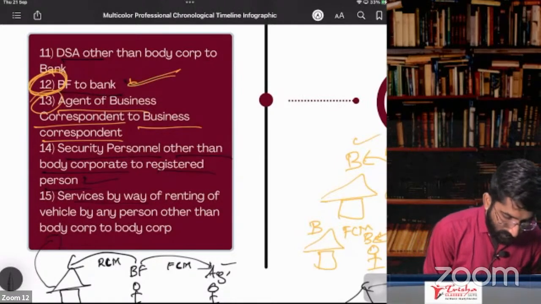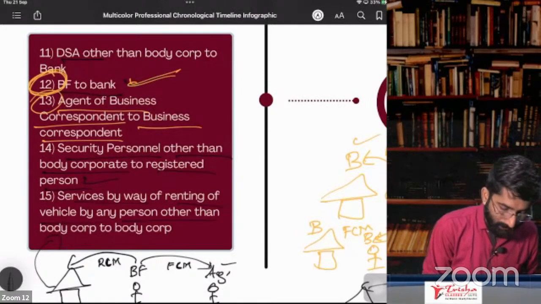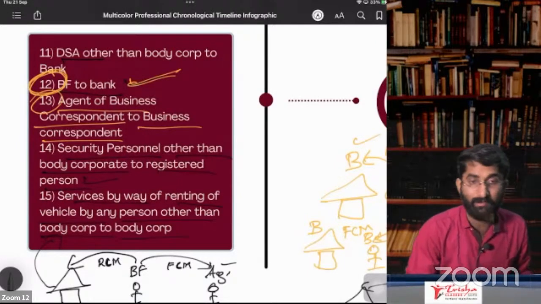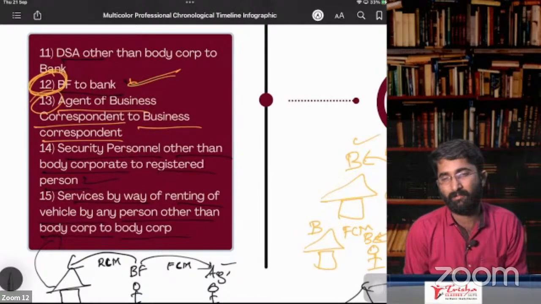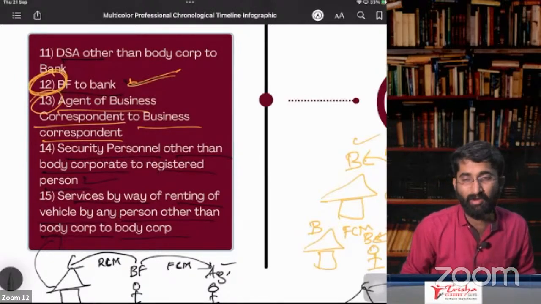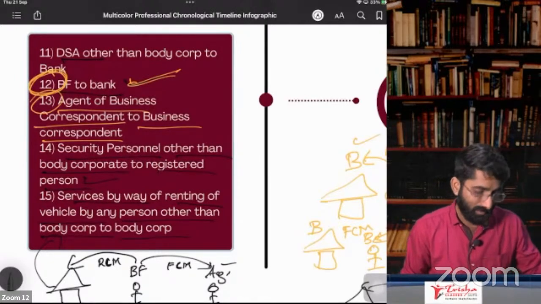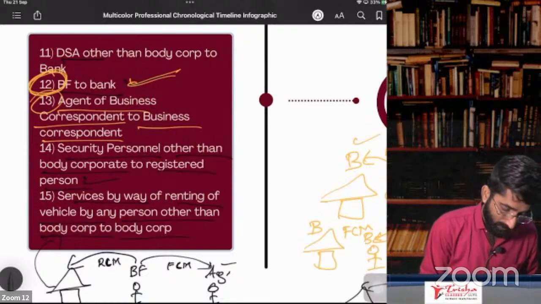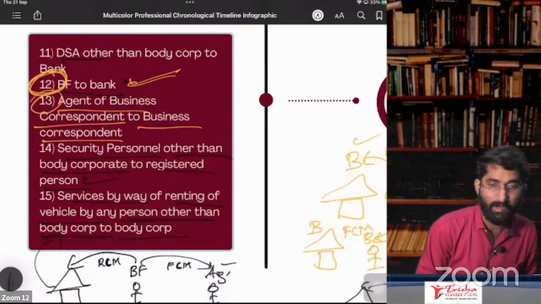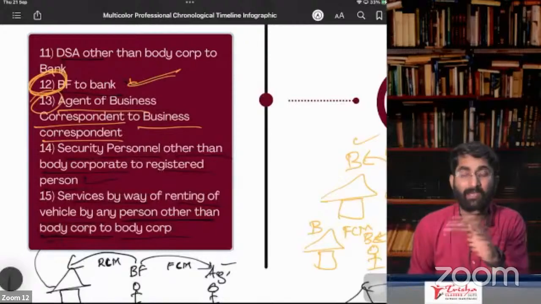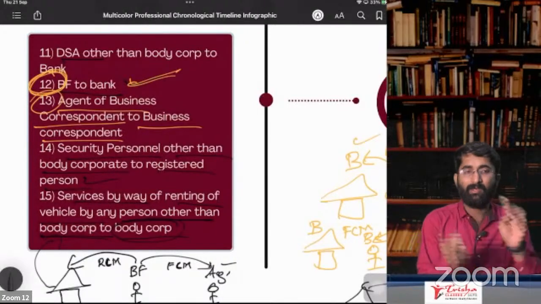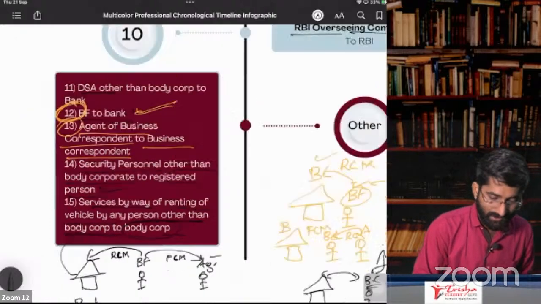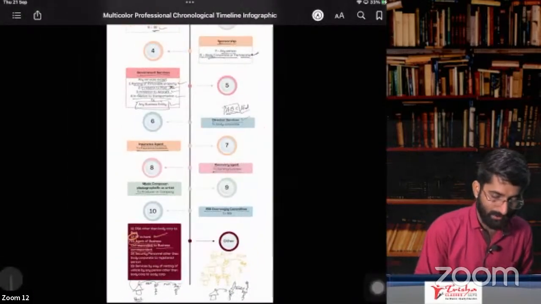Next one, services by way of renting of vehicle by any person other than a body corporate to a body corporate. The person giving the service of renting vehicles should not be a body corporate, and he is giving services to a body corporate. So the body corporate has to pay under RCM. So these are some of the important points in RCM here.